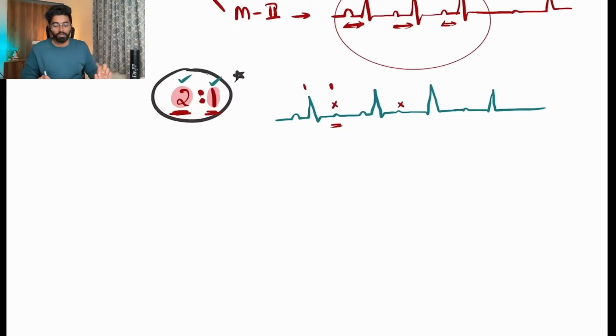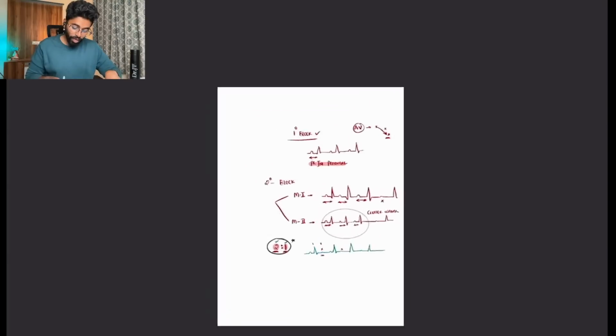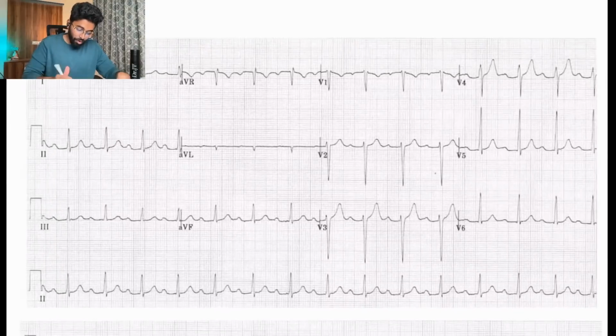That is 2 is to 1 block. Very simple. So that is second degree block. The second degree block is mainly due to the problem in the AV nodal conduction or AV node itself, right? So before I go into the last and the final third degree block, let me show you the ECGs here of the first degree, second degree, Mobitz 1, Mobitz 2, and also 2 is to 1. So you will clearly understand.